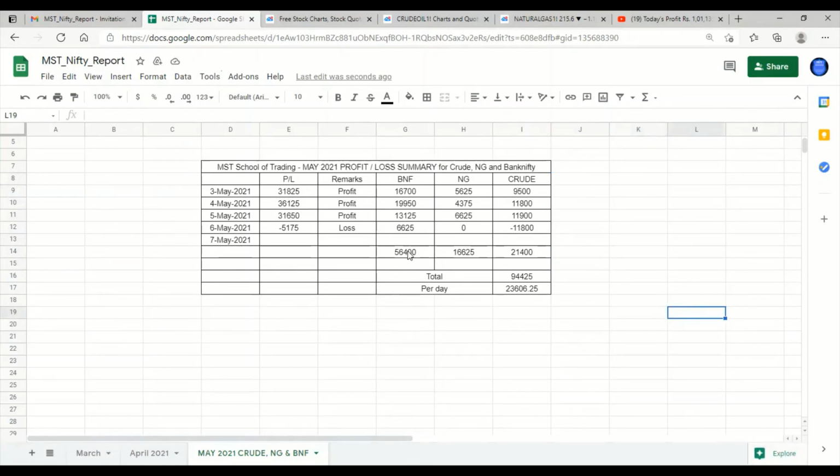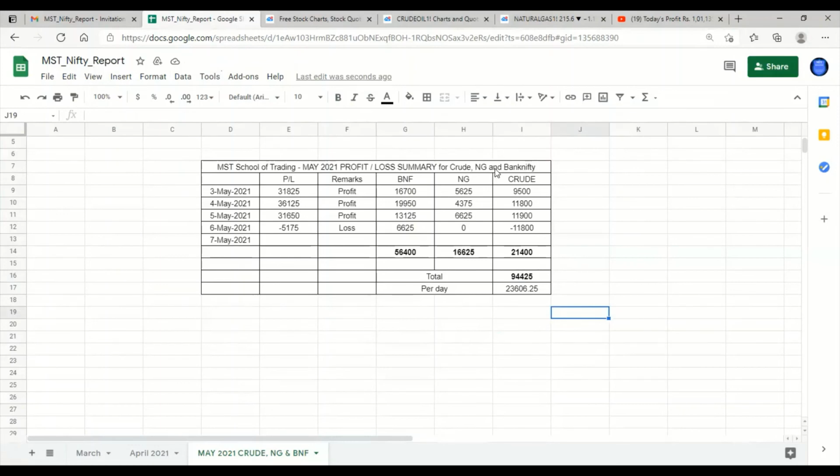Overall, in Bank Nifty alone, we have got 56,400. In natural gas alone, we have got 16,625, and in crude oil alone, we have got 21,400. This is only for 4 days. So even in a week, if you are getting this much profit, this is an achievement. Per week you have earned 94,425 rupees without risk, without any technical analysis.